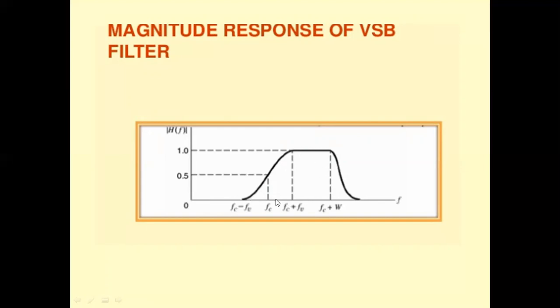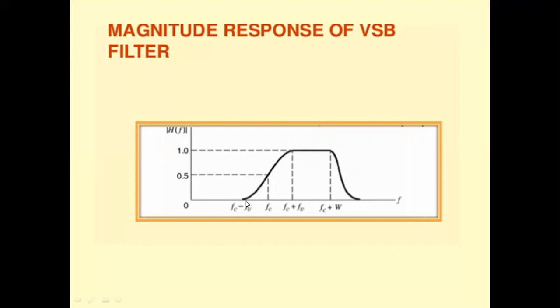So the upper sideband and a part of the lower sideband are to be passed, and hence the VSB filter's frequency response should extend from FC minus FV to FC plus W. There is no need for sharp cutoff frequencies as in the case of SSB modulation. In SSB modulation, the filter should be sharp at FC and FC plus W. Here the filter need not be sharp.